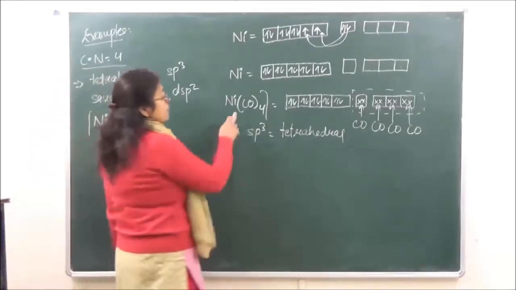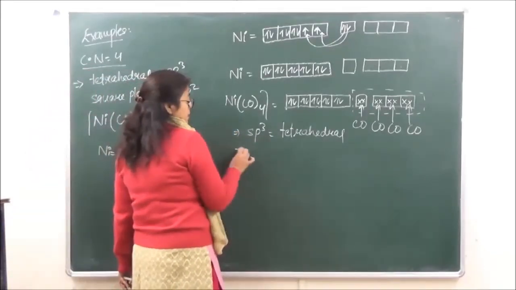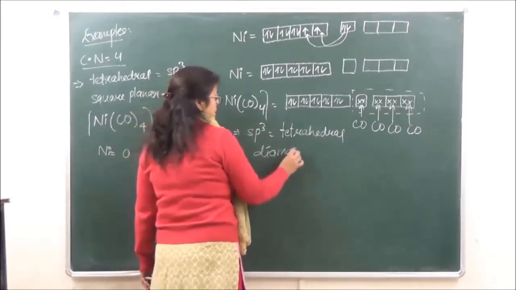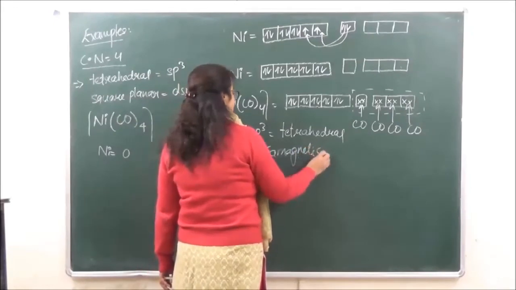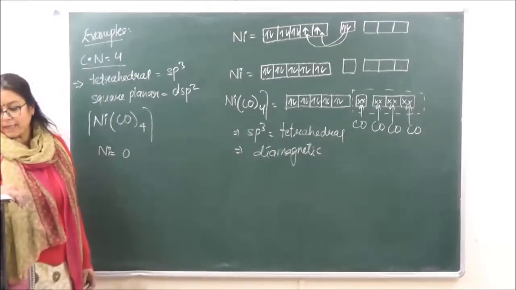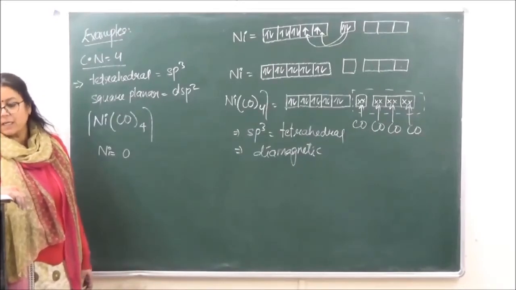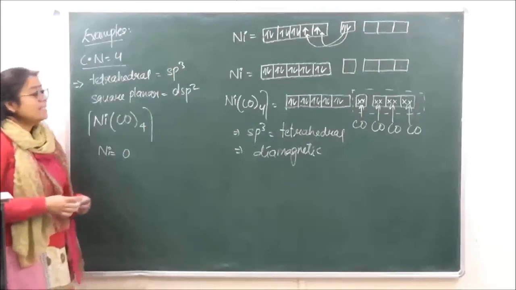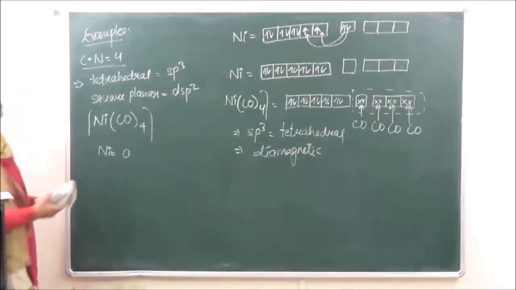Okay? And we have over here, because all are paired, therefore the complex is going to be diamagnetic. Is it clear? Right? So this is how you want to show tetrahedral. Now let's take an example of a square planar complex.